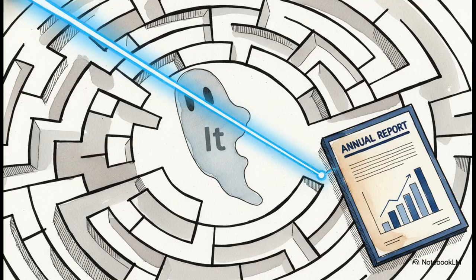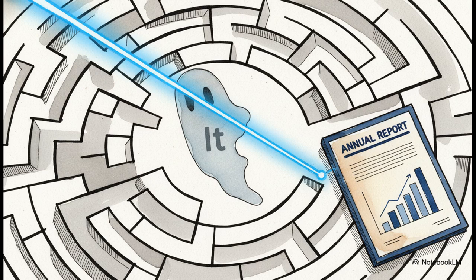You know, we humans love our shortcuts. Instead of repeating specific nouns over and over again, we just use pronouns. We'll say, I have seen the annual report. It shows that we gained profit. But for a machine, that word it is a total dead end. Unless, that is, we use something called co-reference resolution.